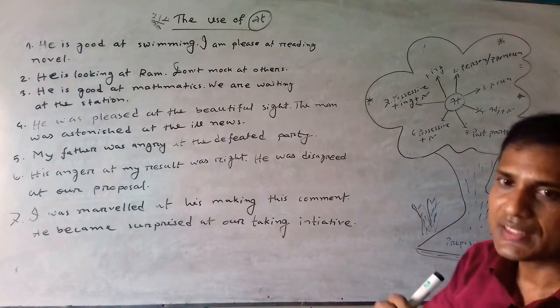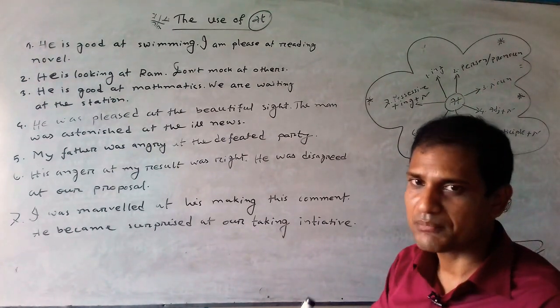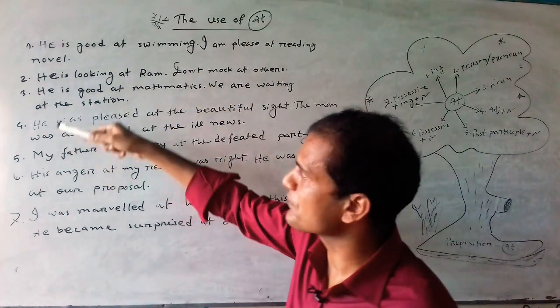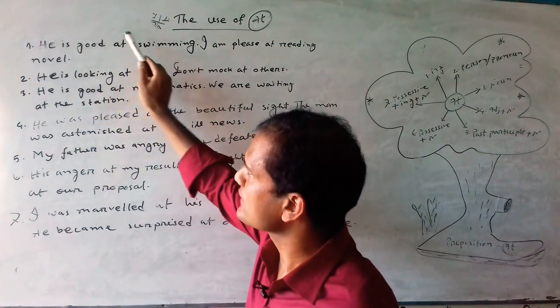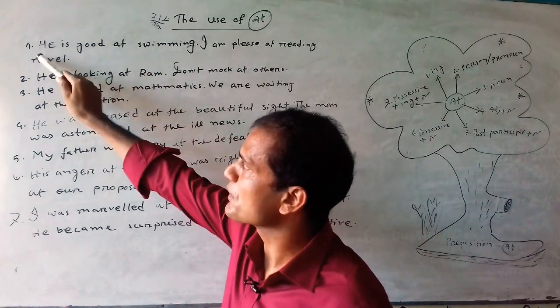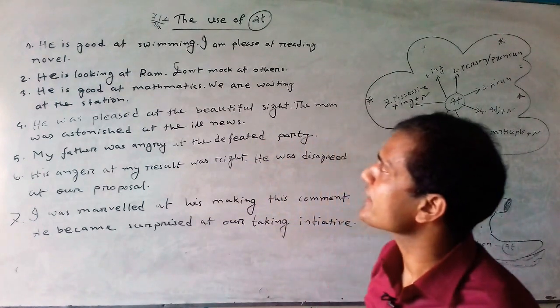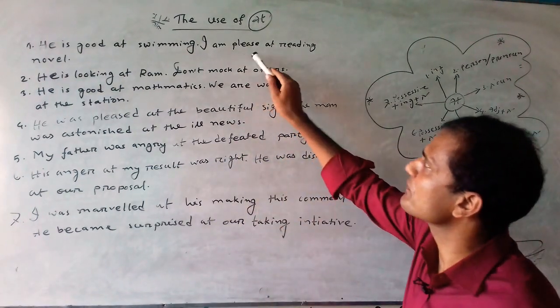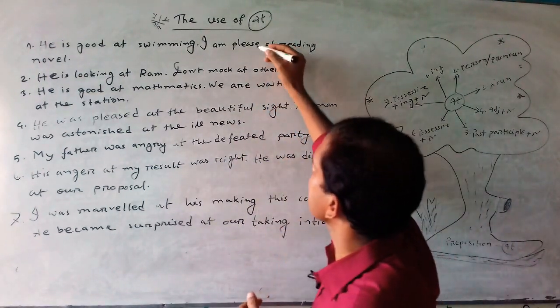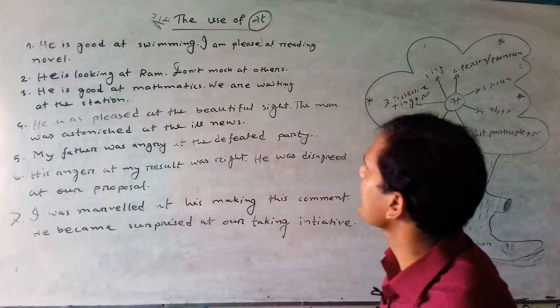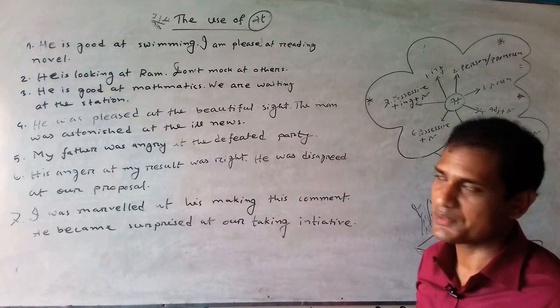We can use in form of a verb after preposition at. For given example, look at the example of rule number 1. He is good at swimming. I am pleased at reading novel.